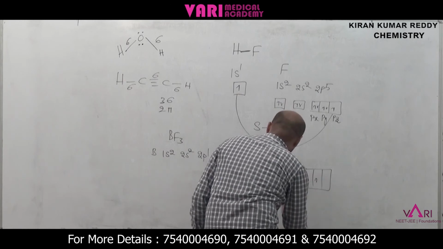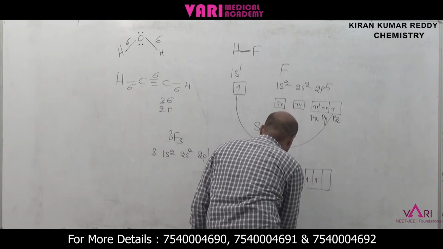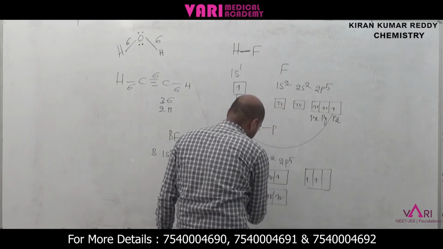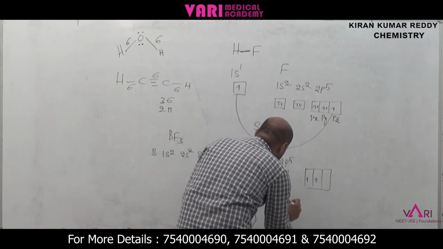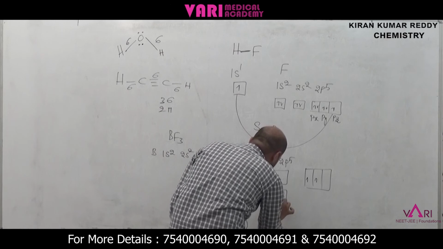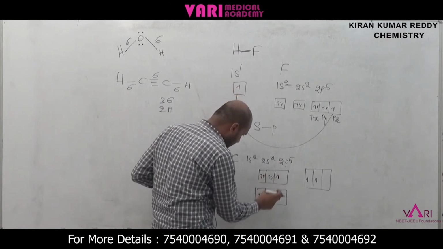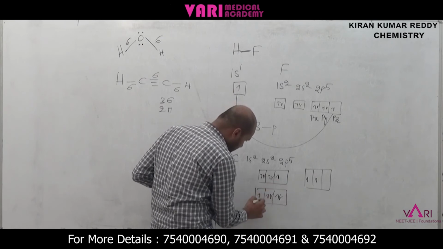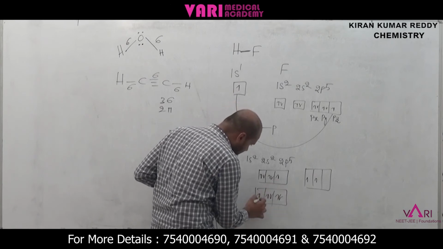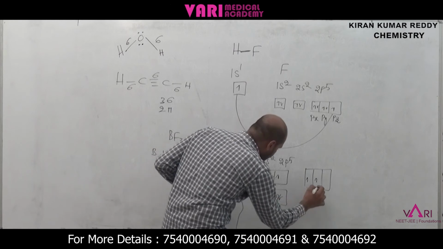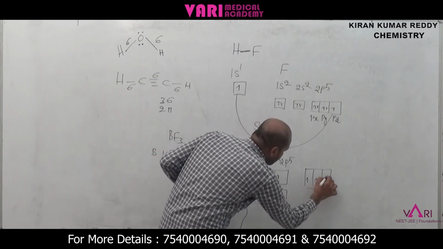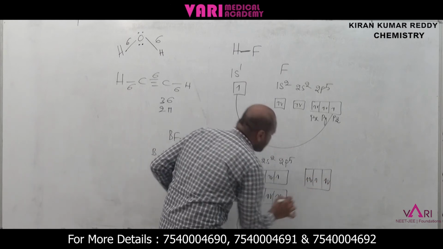Here also completed now. Now the final orbitals: here is the pz orbital, this is px, and py is alone.